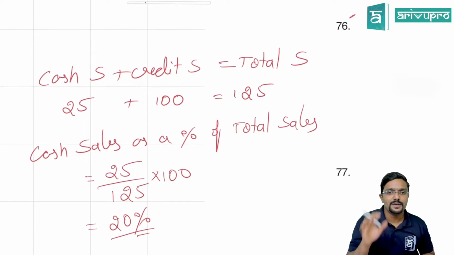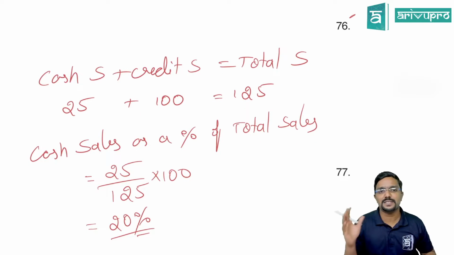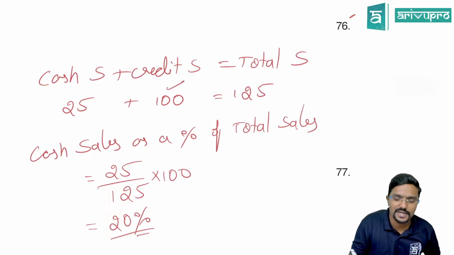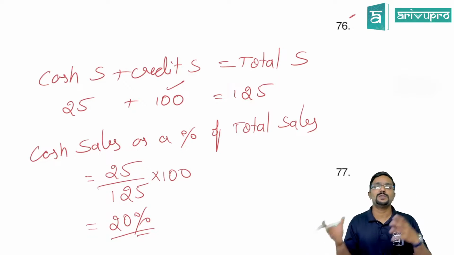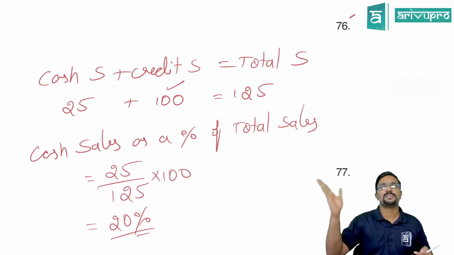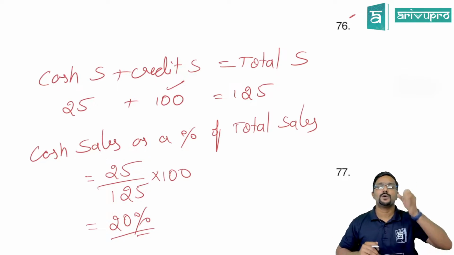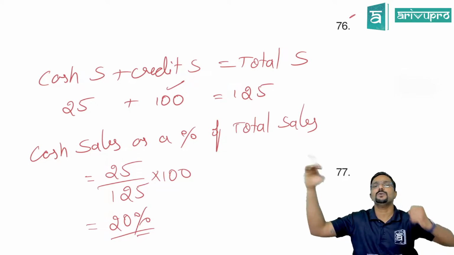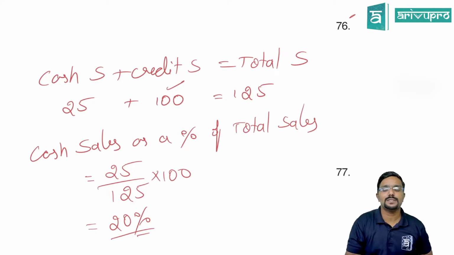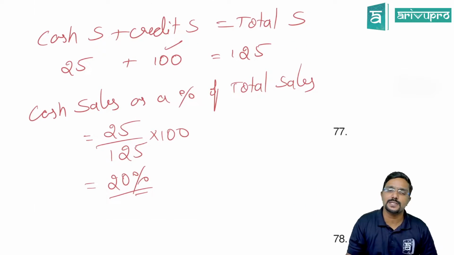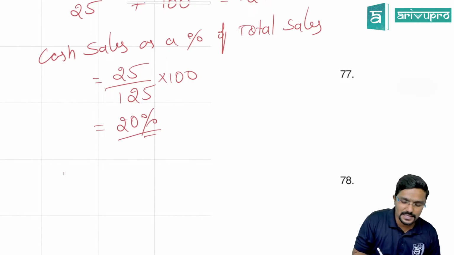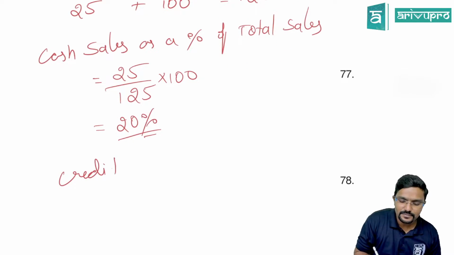So what we did, cash sales is given as a percentage of credit sales, so we assumed credit sales as 100. So how much will be the cash sales? 25% of that, which comes to 25 rupees. So what will be the total sales? Cash plus credit sales is equal to total sales. So what is cash sales as a percentage of total sales? 20%. So credit sales is 80%.